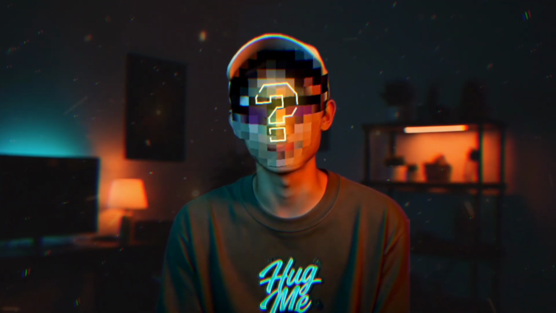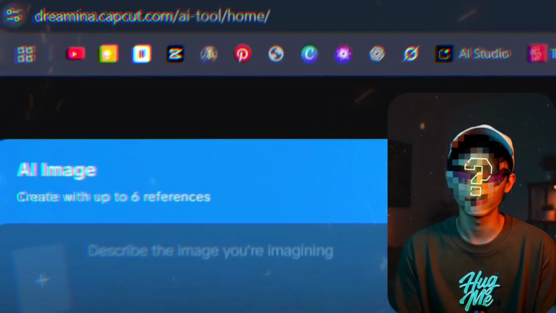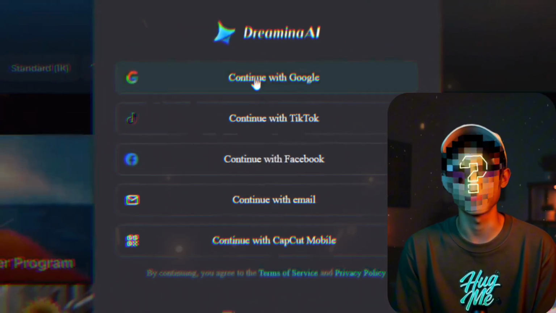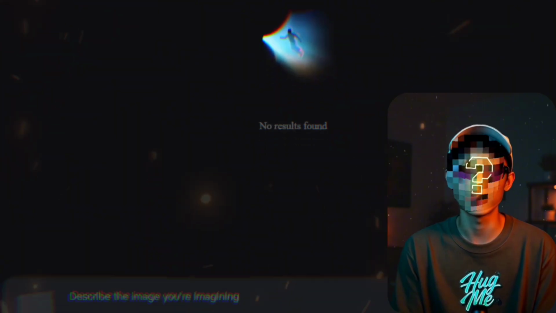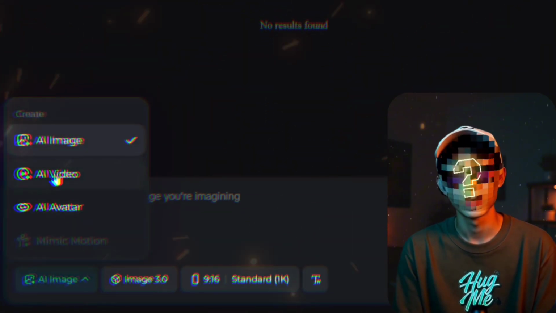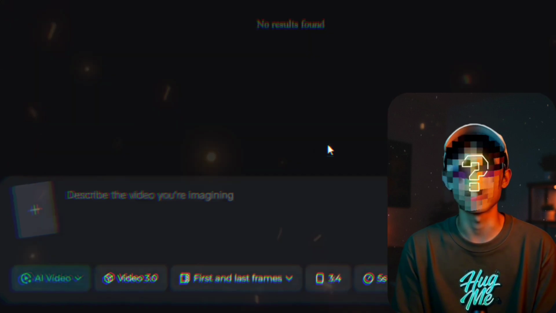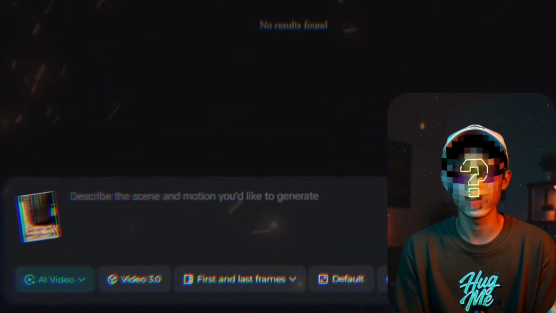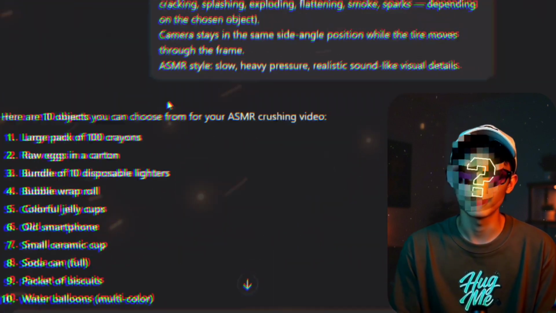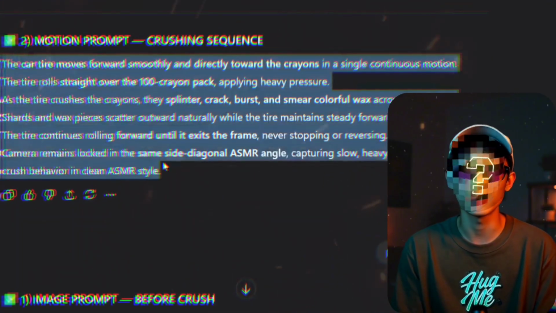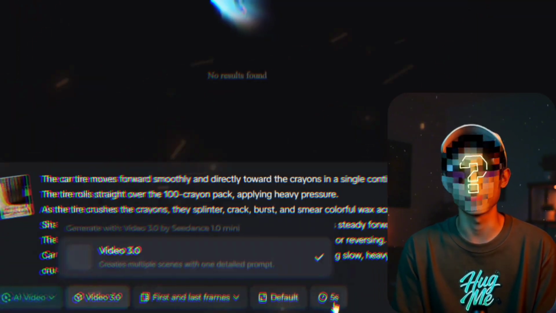Now you need to make videos from these images. For this, first download a VPN and activate it. Then go to Google and write dmina.com. Click create, continue with Google and make an account. Now click the plus button. Before that, click the options below and select AI video. Now upload your first picture. Now paste the motion prompt with it, which ChatGPT already gave. Go back to ChatGPT. Below the image prompt of crayons is the motion prompt. Copy it. Paste it in Dreamina with the image. Click enter. Your video is now generating.